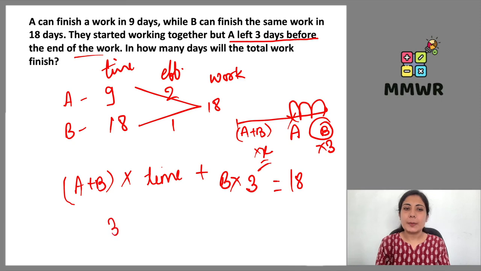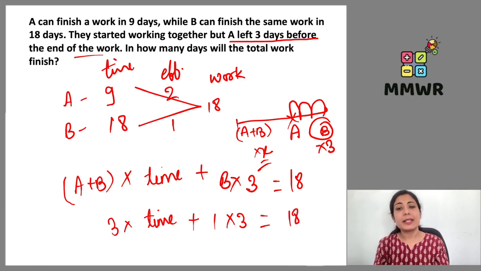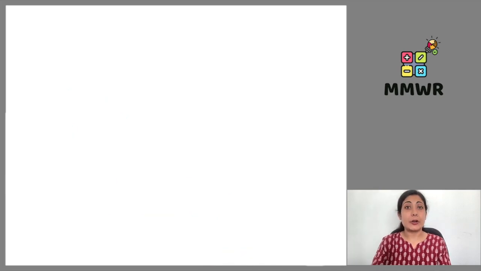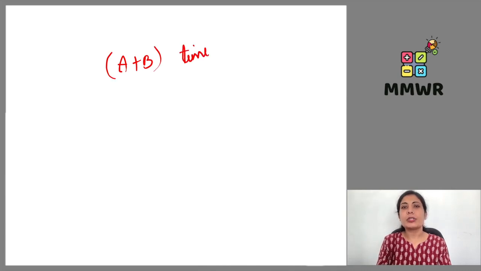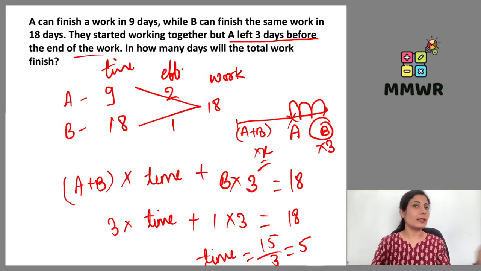So A and B have combined efficiency 3. Time is missing here. B's efficiency is 1 multiplied by 3, 3. 18 minus 3 gives me 15, divided by 3 is 5. So the time taken by A and B together is 5 days, and B has worked for 3 more days. A and B worked together for 5 days, and then A left and B worked for 3 more days, and then the work gets over.